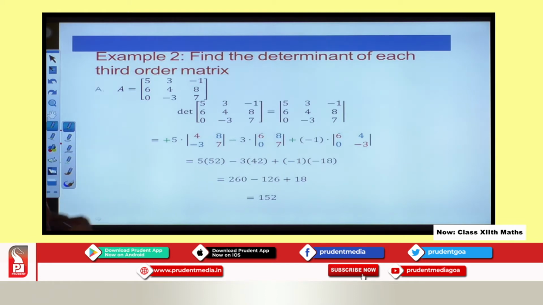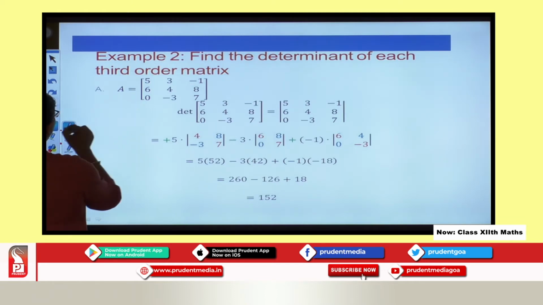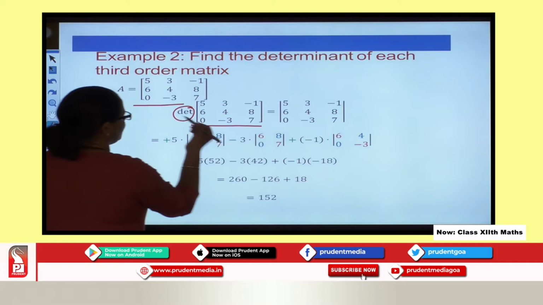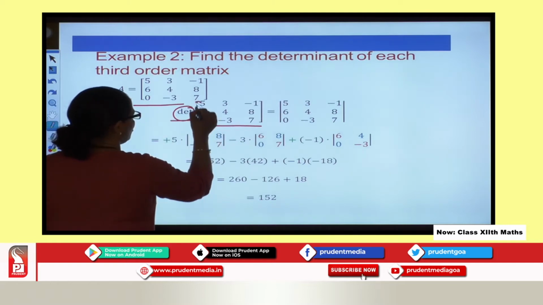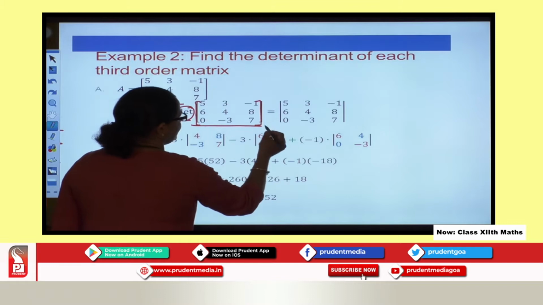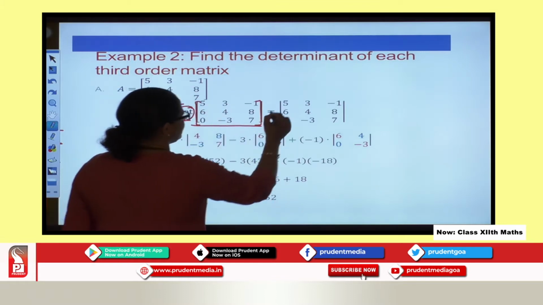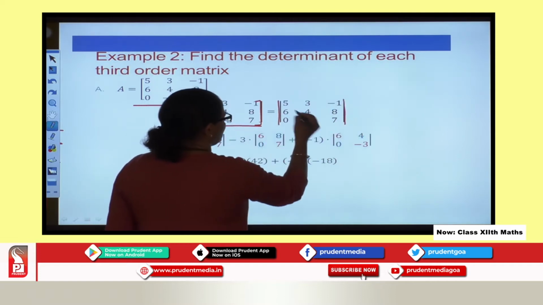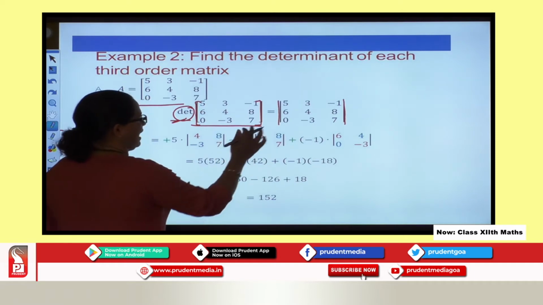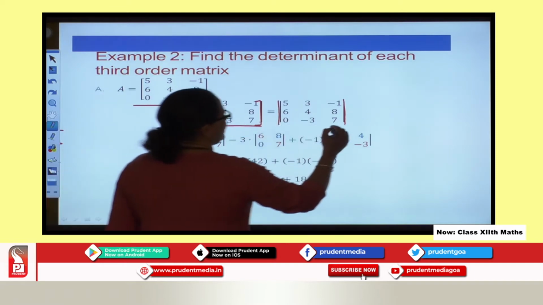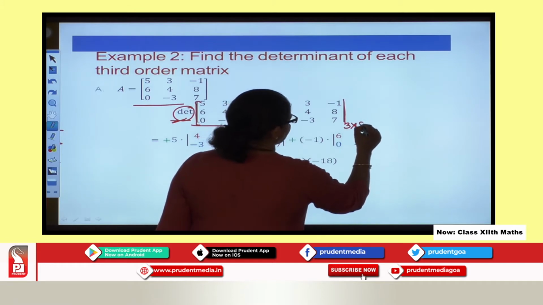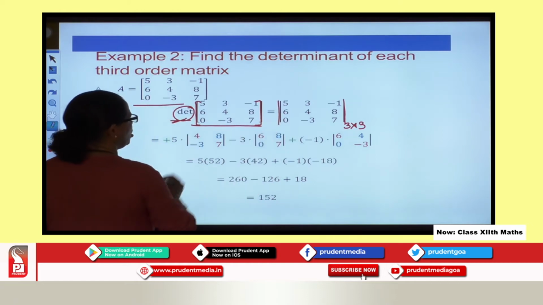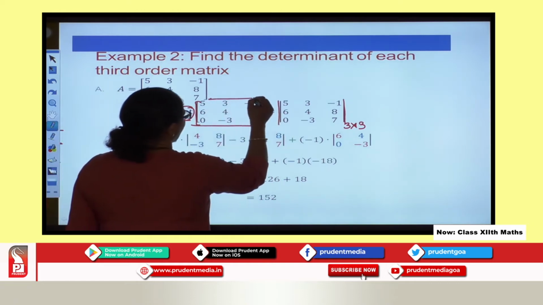Now look at this example over here. Now when you look at this example, I have this matrix A with me. I want to find determinant of this matrix. Now if you look at it, I am saying determinant of this matrix. But when I write it, here see this determinant disappears and all these elements I put under this modulus. Okay, so now I want to find the determinant value of this particular matrix of order 3. Why I say order 3? Because you have 3 rows and 3 columns. So I am expanding along row 1.